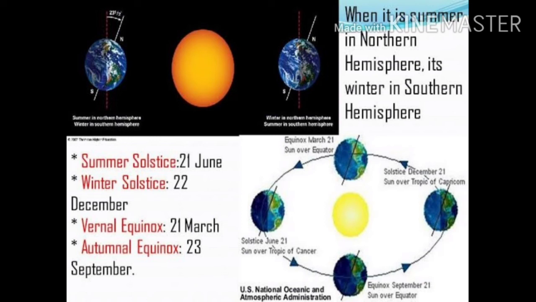Similarly, when the northern hemisphere leans away from the sun, the southern hemisphere leans towards it. Thus, the northern hemisphere receives less sun rays and experiences winter season. Meanwhile, the southern hemisphere experiences a summer season. The shortest day in the northern hemisphere is 22nd of December. This day marks the winter solstice.